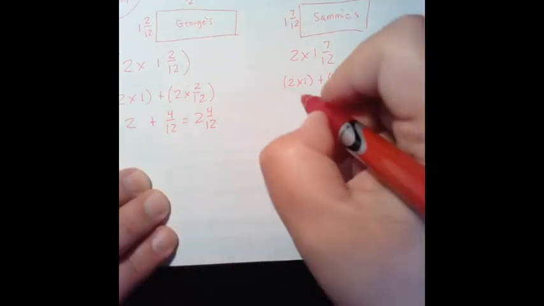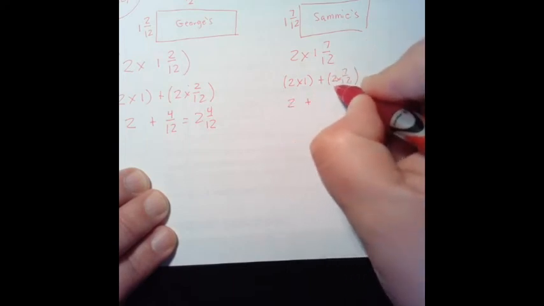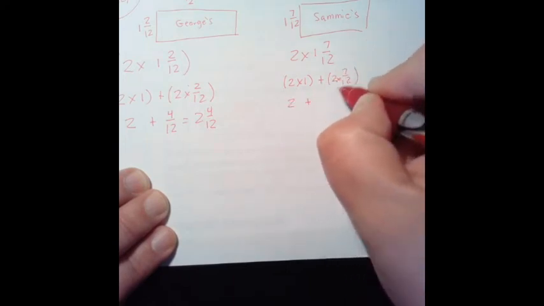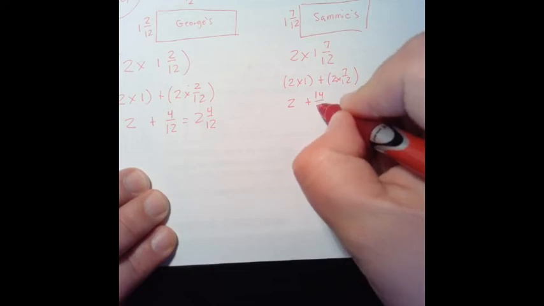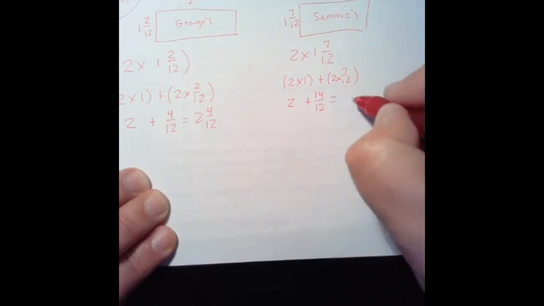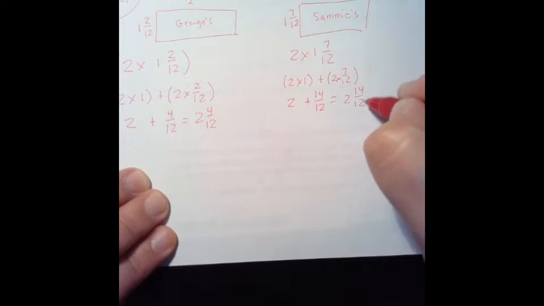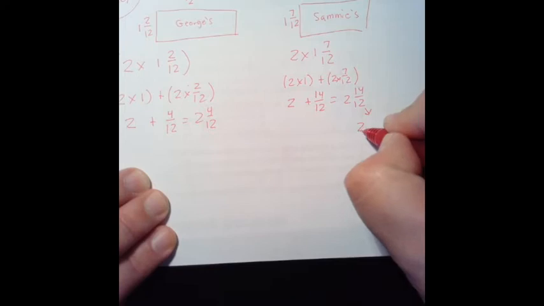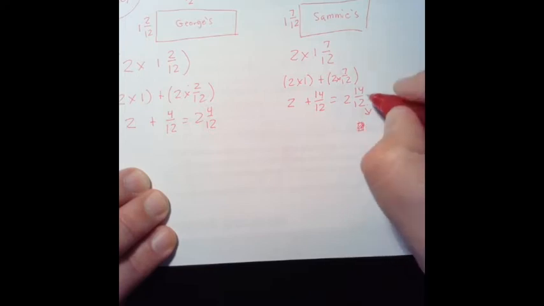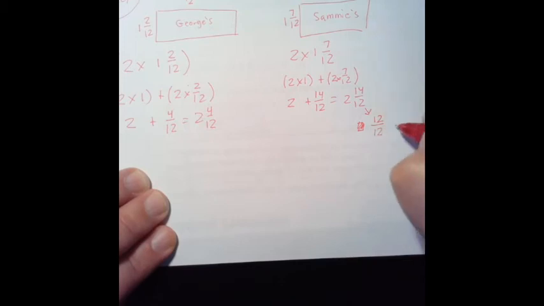Okay, so 2 times 1 is 2, plus 2 times 7 twelfths. Well, 2 times 7 is 14 twelfths. So that means it's 2 and 14 twelfths. Well, again, we got an improper fraction here with the whole number, so we got to break that apart. So that's 14 twelfths, we can go 12 over 12. That gives us a whole. That leaves us with 2 twelfths left.